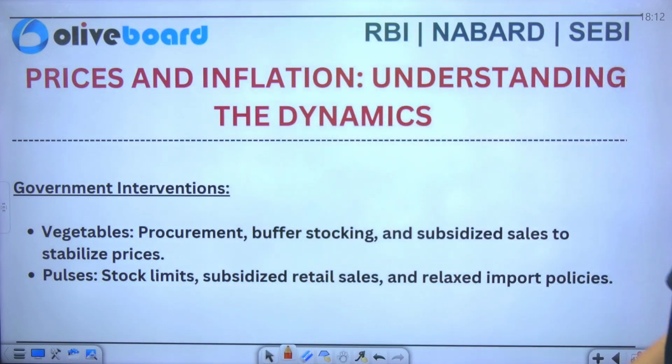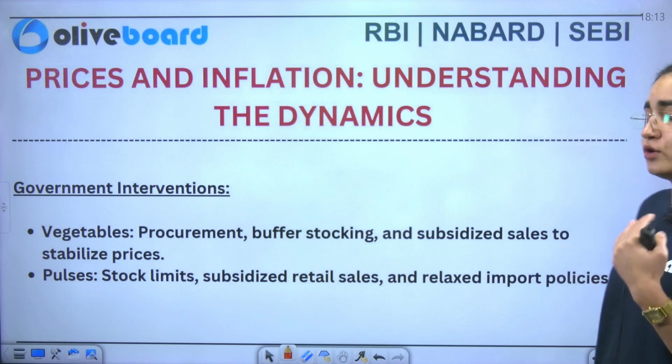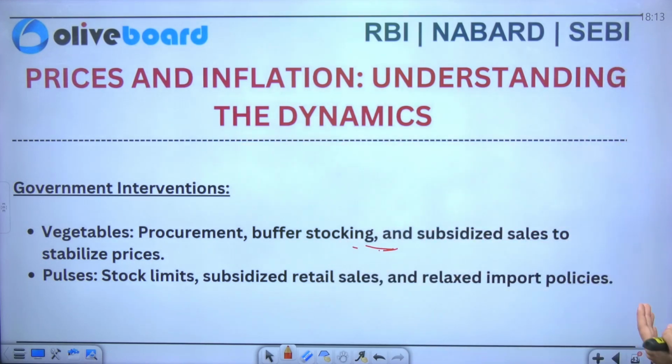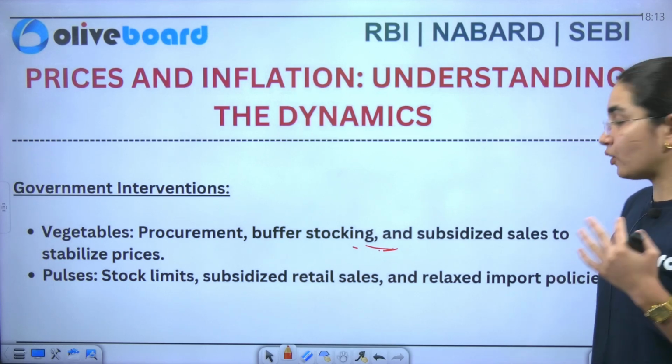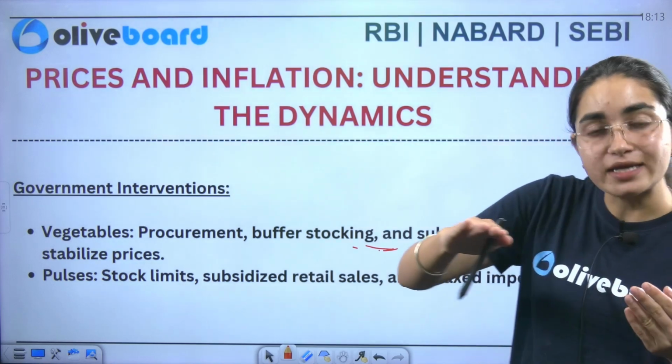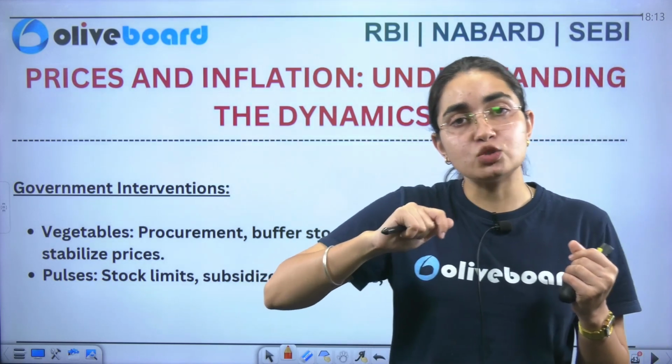Similarly, if I talk about the government interventions here, so in case of procurement, or in case of vegetables, you can see the procurement, buffer stocking and subsidized sales in stabilizing the prices. Now you can see it as a measure of stabilizing the prices. Now government does what?